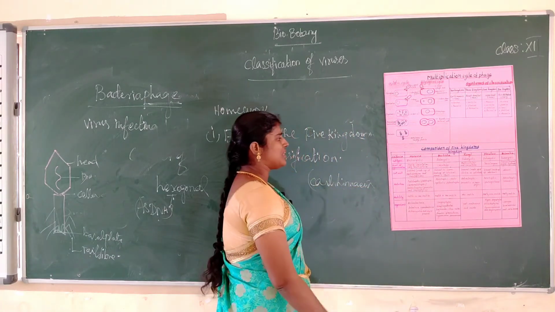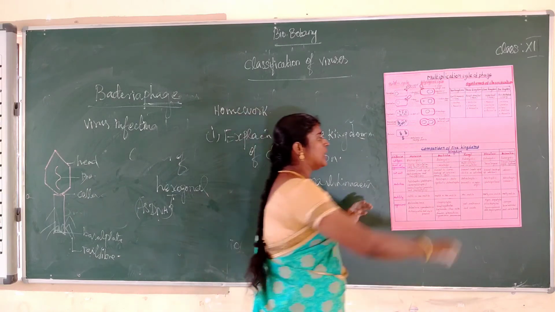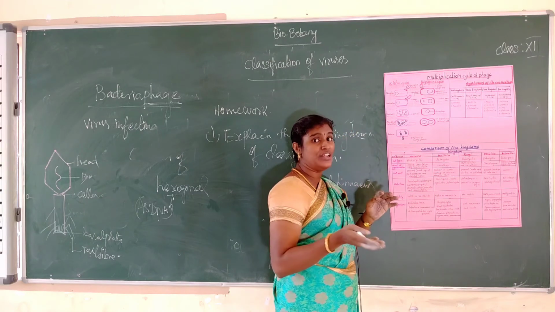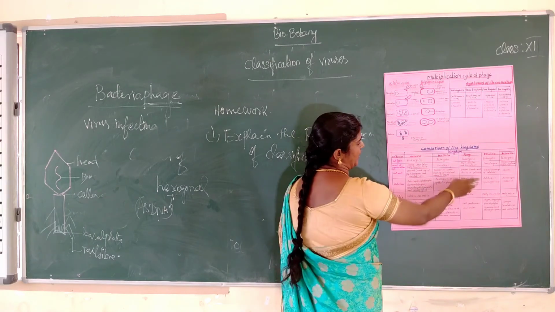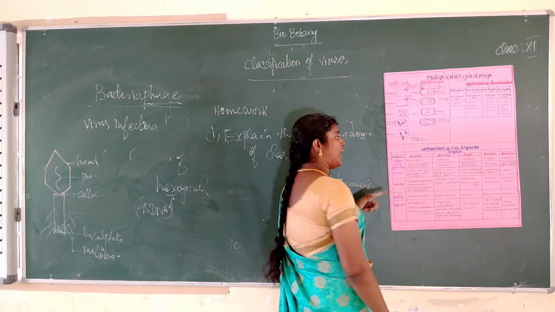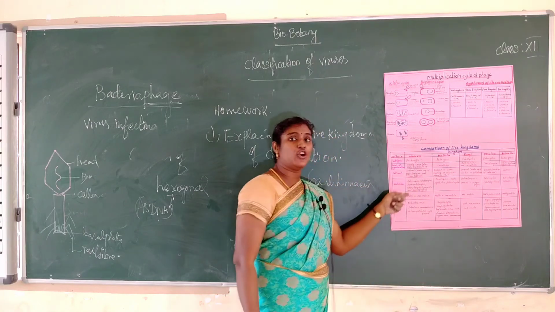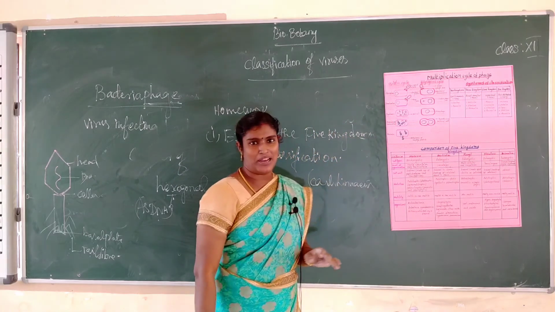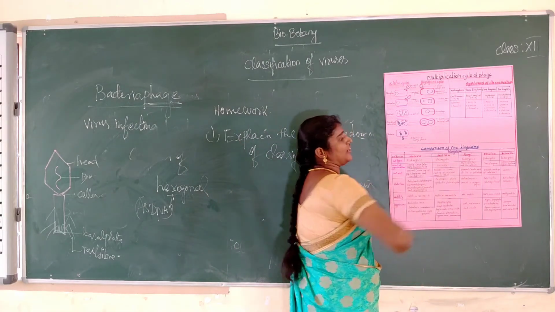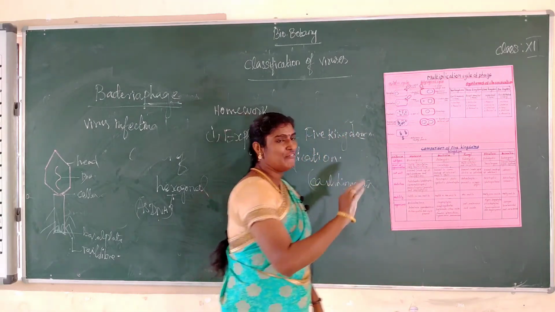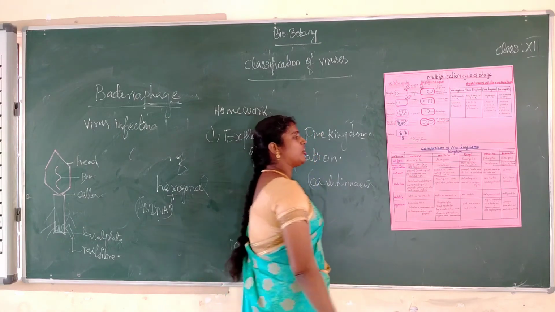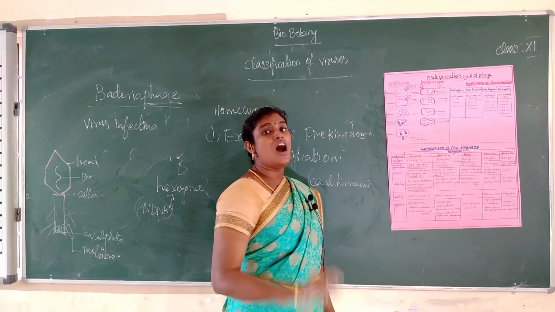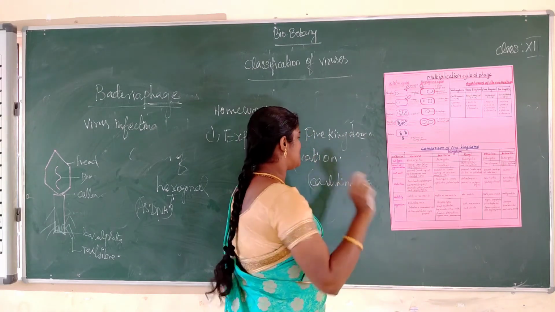Okay, so what are the merits and demerits of the five kingdom classification? What is the merit? It is based on the mode of nutrition, and it separates fungi from plants. Okay, that is the best. Another one, the demerit: it does not include the virus. We have not talked about the virus in it. Okay, this is the demerit of the five kingdom classification. These are the main important points of the comparison of the five kingdoms. The five kingdom classification was proposed by Robert Whittaker in 1969.